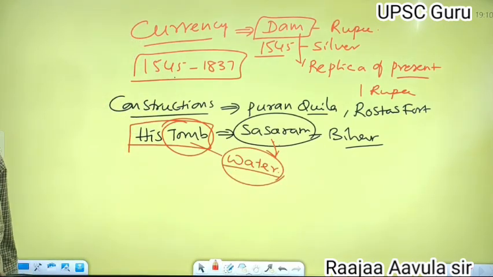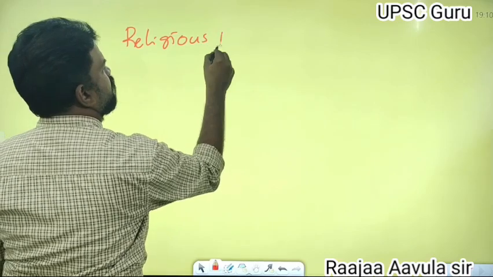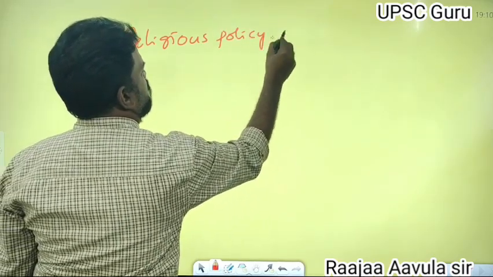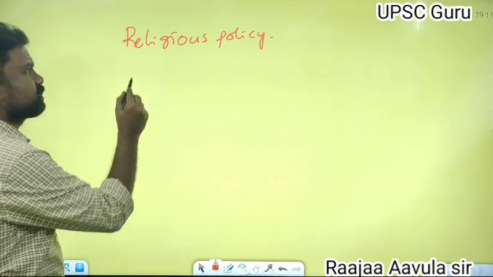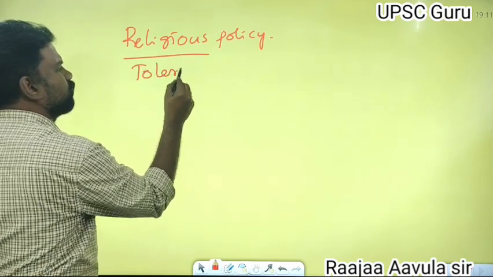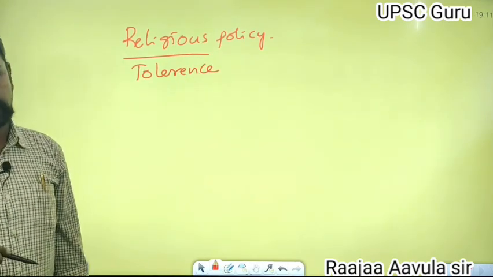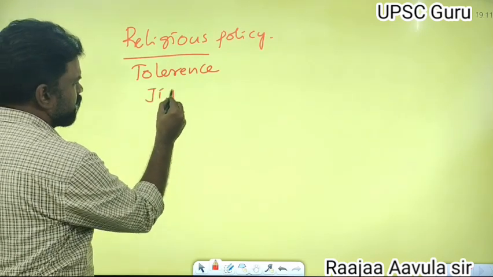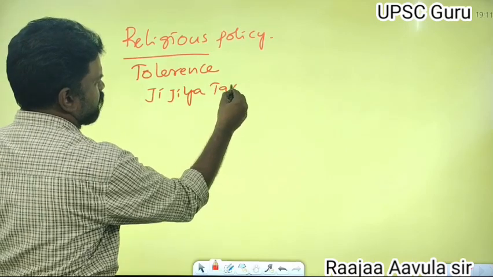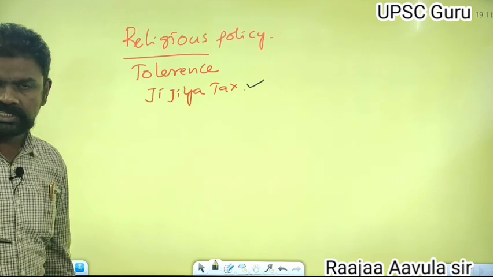These were the constructions. And the religious policy of Sher Shah: Sher Shah followed tolerance towards other religions. He tolerated all the religions. He continued to collect the jizya tax. He did not abolish the jizya tax.